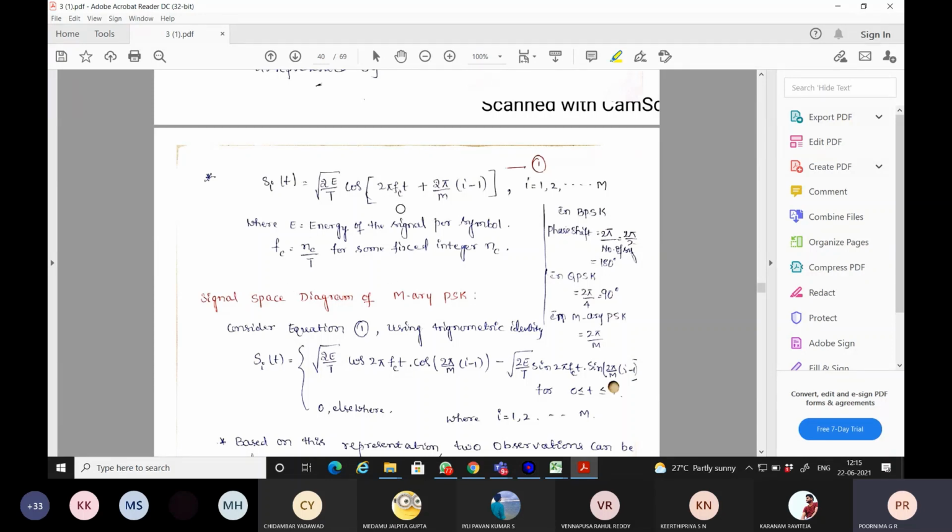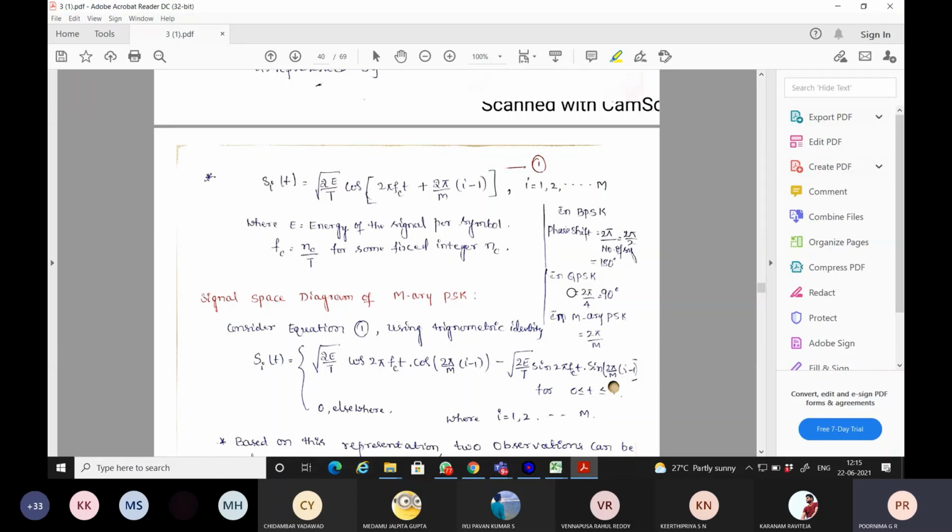And f c, if you are considering, is the center frequency of the carrier. f c is equal to n c by T for some fixed integer n c value. In BPSK, what is M equal to? M is equal to 2 only, number of symbols symbol 0 and symbol 1. So 2 pi by 2, that is 180 degrees.